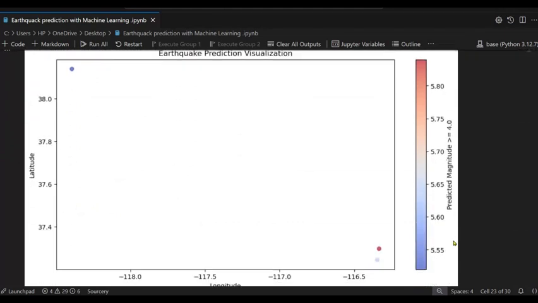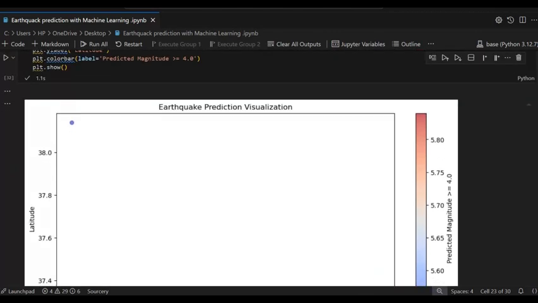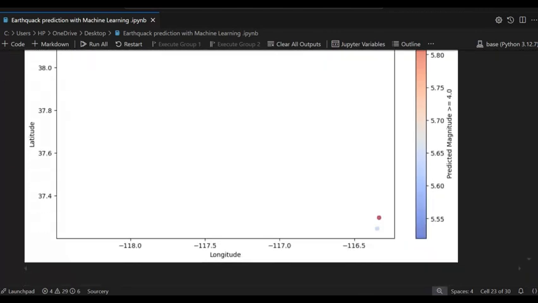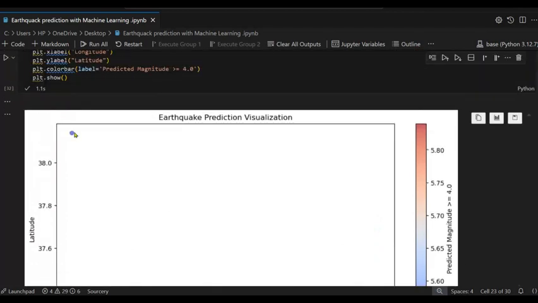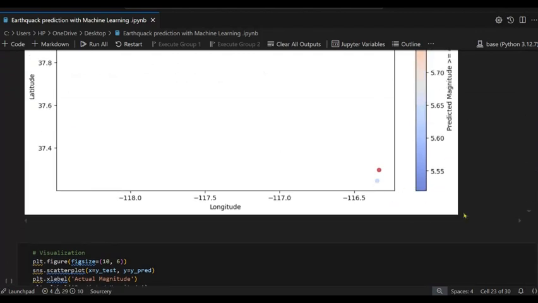Prediction magnitude greater than 4.0, so it shows values greater than 4.0, like 5.5, 5.6. So these are the longitude, and this is the latitude. It gives the latitude, this one, and longitude is this one.